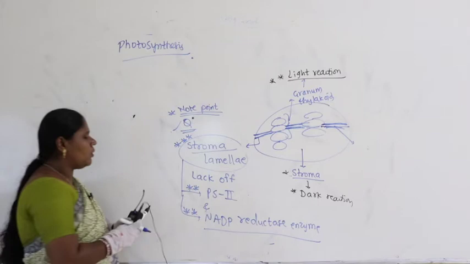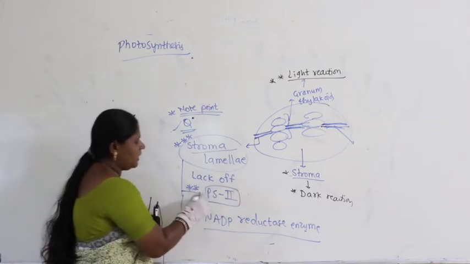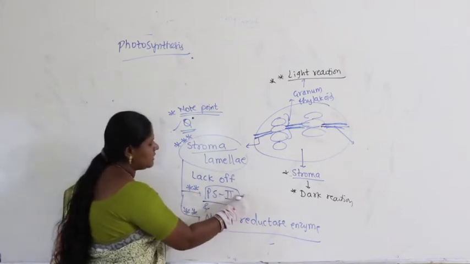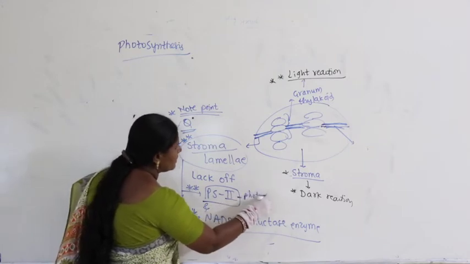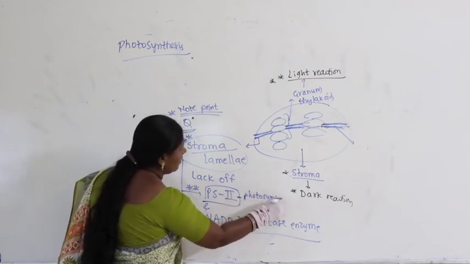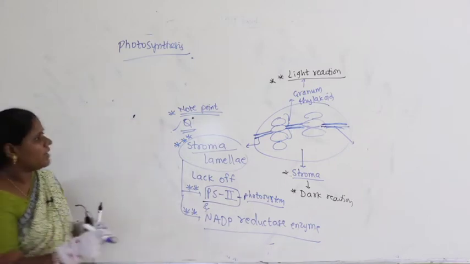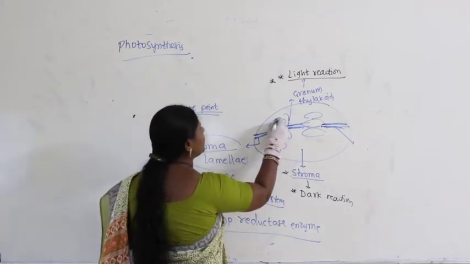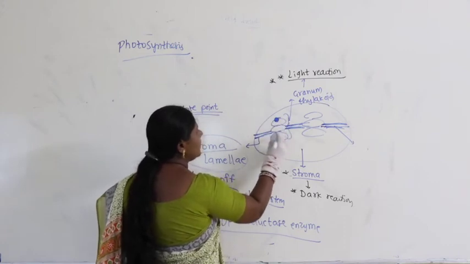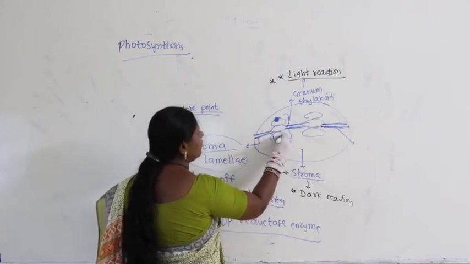But you do not know what is meant by PS2, meaning photosystem 2. What is PS? PS meaning photosystem. If PS2 is there, then PS1 is also there, no? Where the PS1 is there, it will be present on the lumen. So the space inside the thylakoid is called lumen.